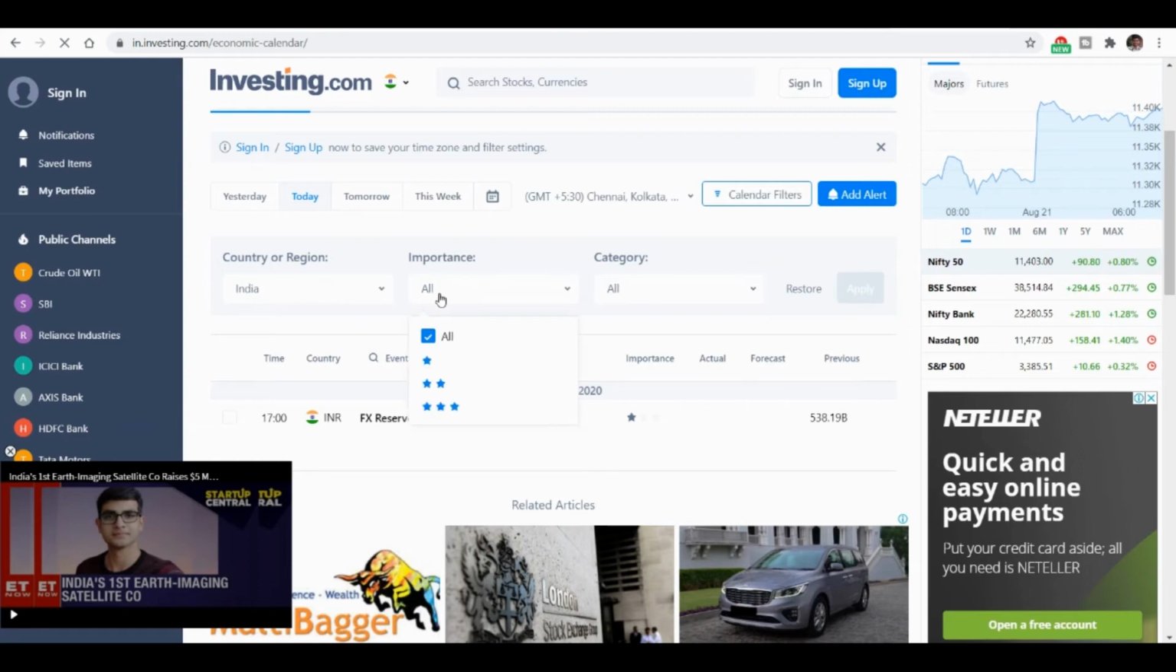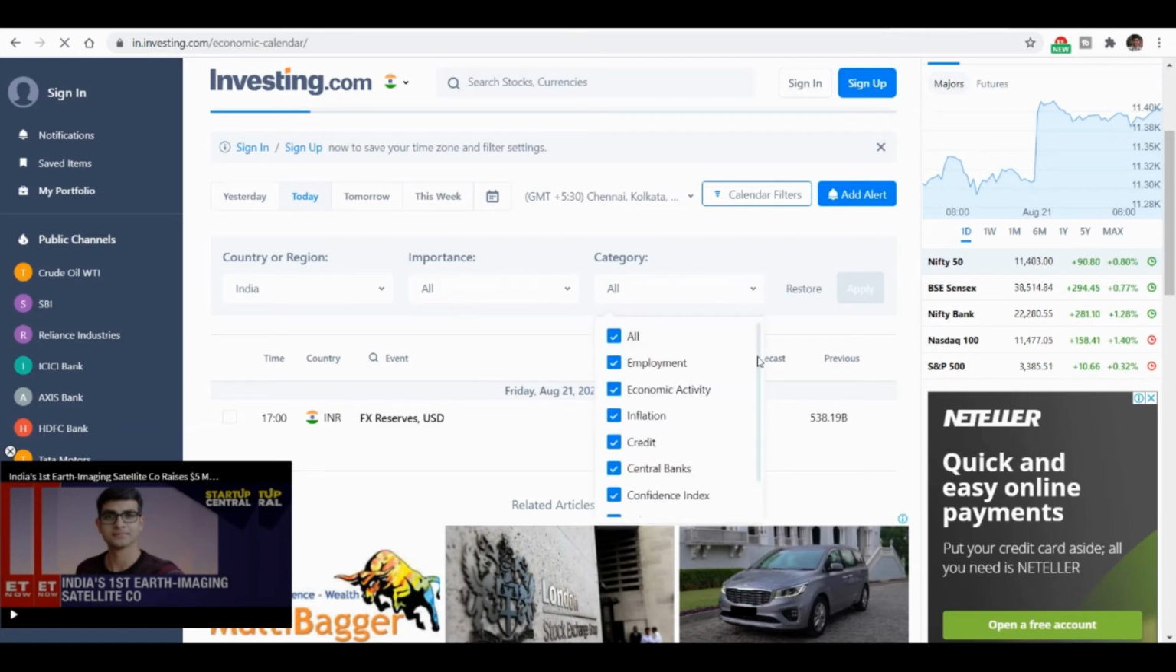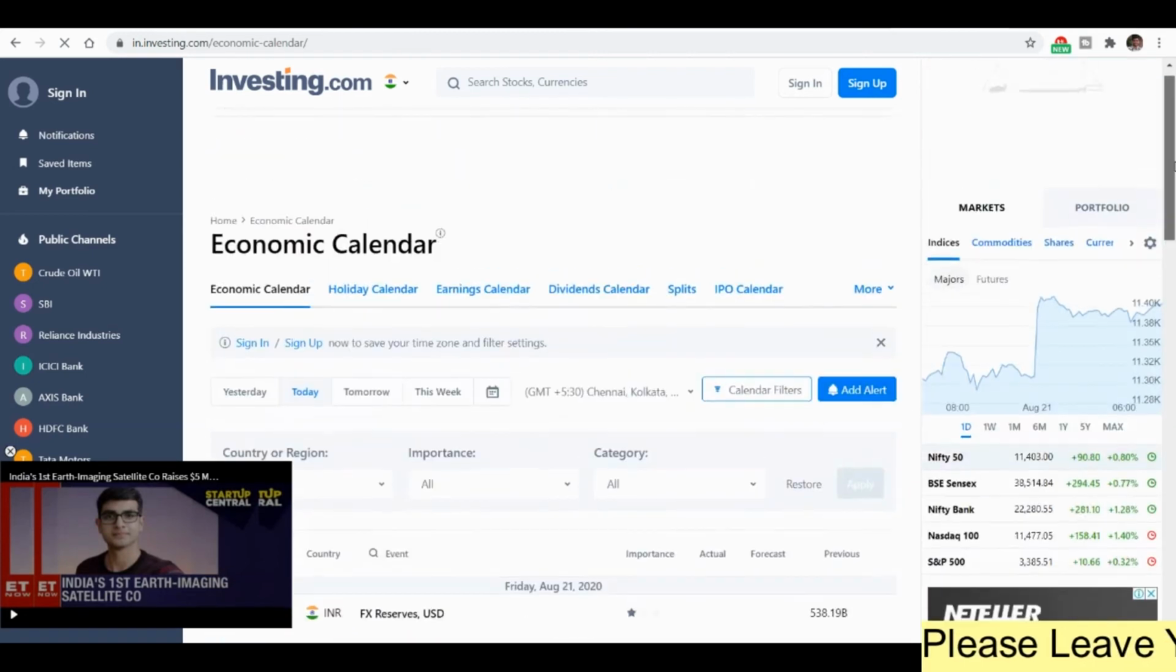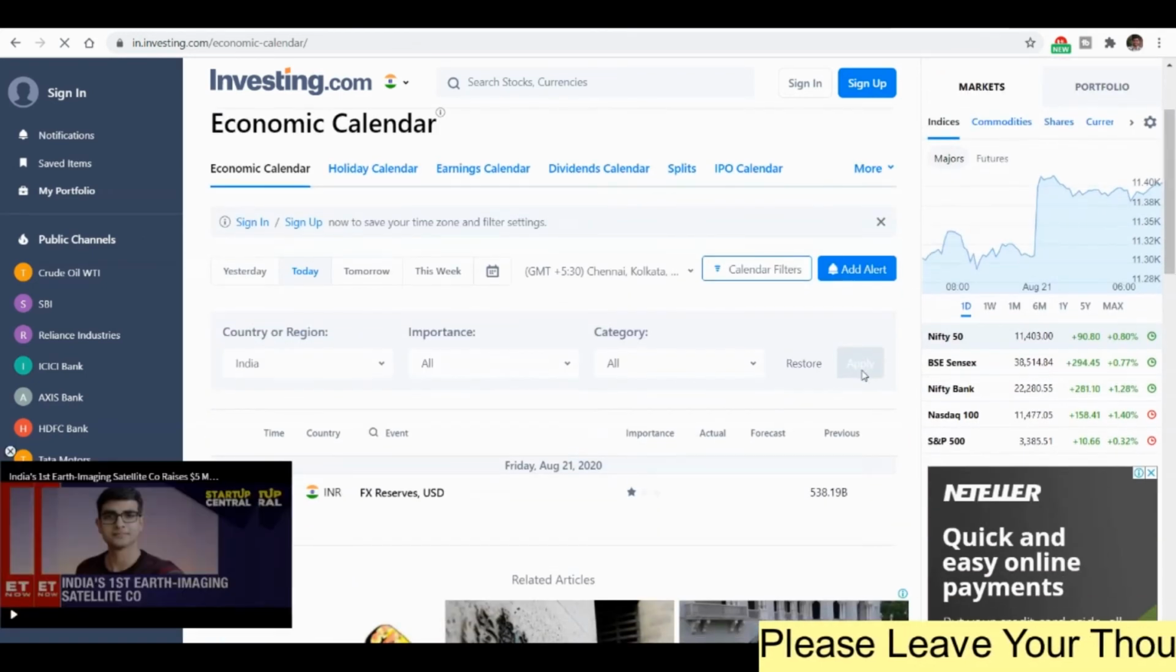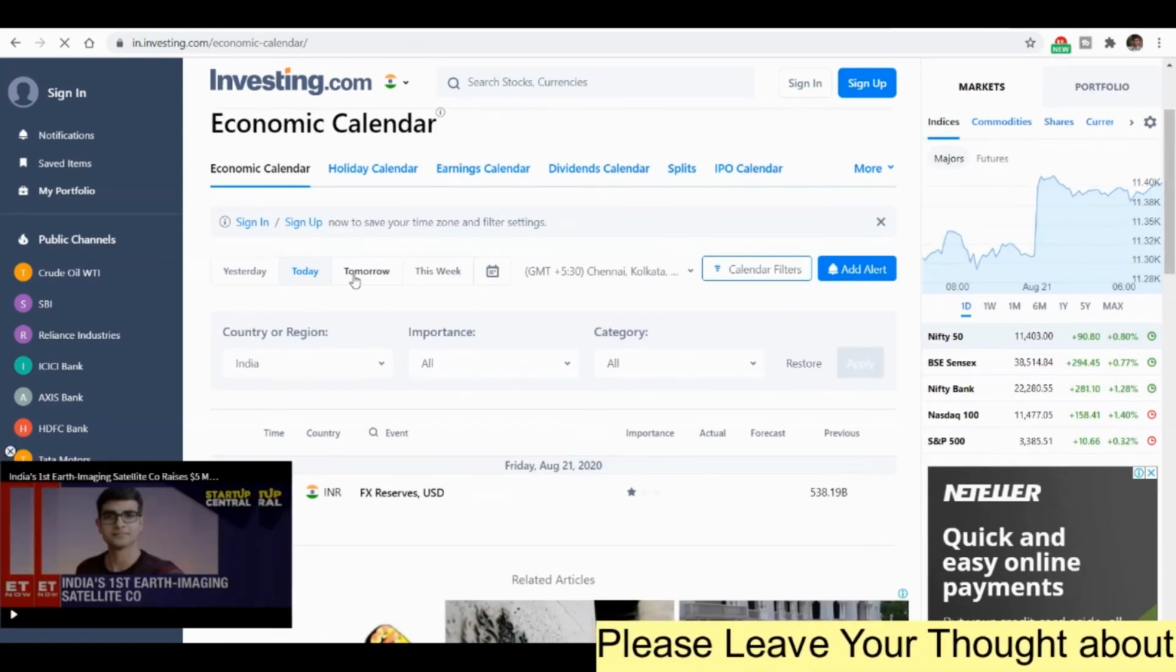Based on the impact, these events are categorized, whether it is impacting strongly or to some extent. So I will choose all categories. You can go with employment, economic activity, inflation, credit, central banks, everything. So I'll click OK. So this is already applied. You can just go and see.